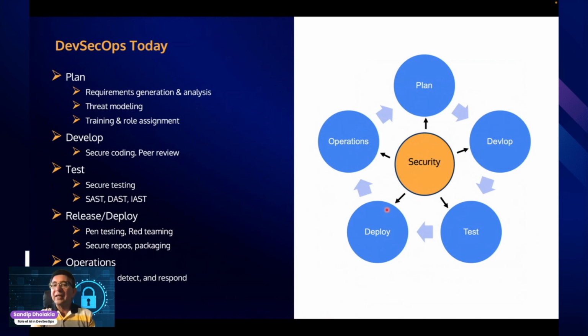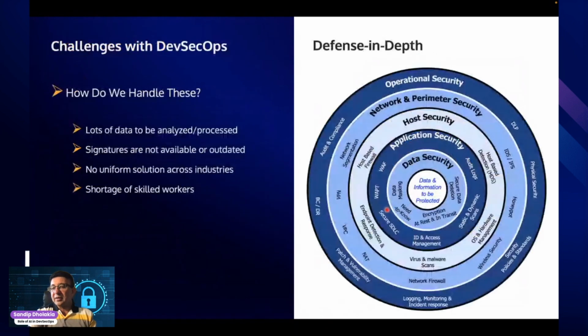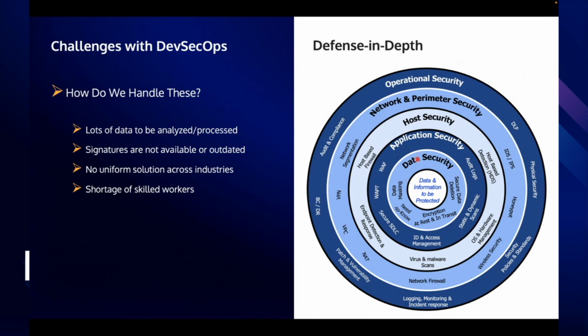So what are the challenges? Now we know this defense in depth concept, and obviously we don't have time to go through each and every layer here. But if you look at the couple of layers which are of interest to us, AppSec as well as data security are the two main things that we would worry about right now. And even for those, there are so many tools and applications to protect these two layers. And just imagine how much data we would generate from this.